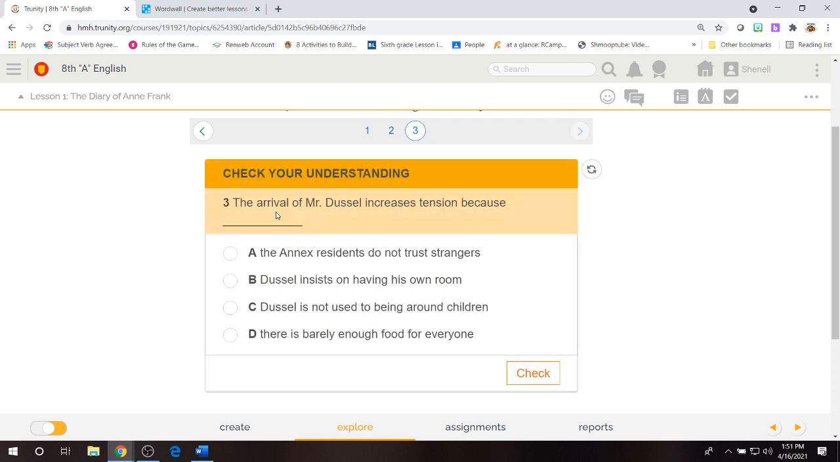Check for understanding. The arrival of Mr. Dussel increases tension because: A, the annex residents do not trust strangers. B, Dussel insists on having his own room. C, Dussel is not used to being around children. D, there is barely enough food for everyone. Hit an answer, hit the check button, see if you got it right, take a screenshot, and then hit this check button to send it in.